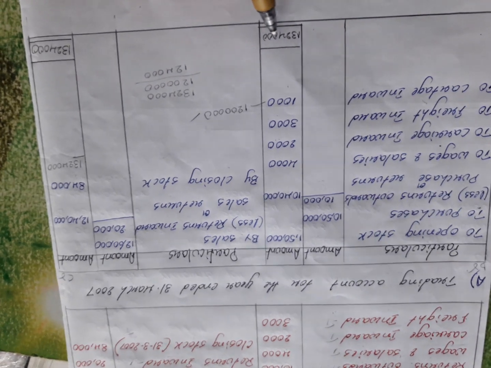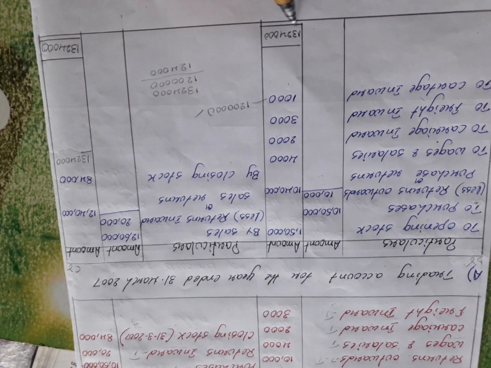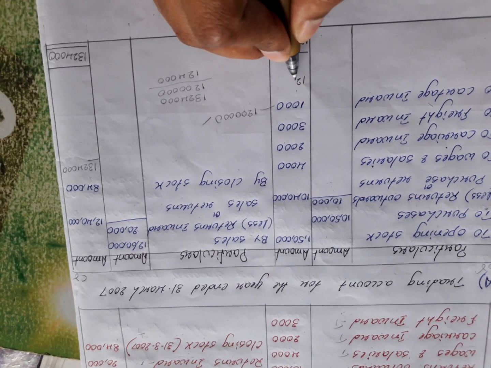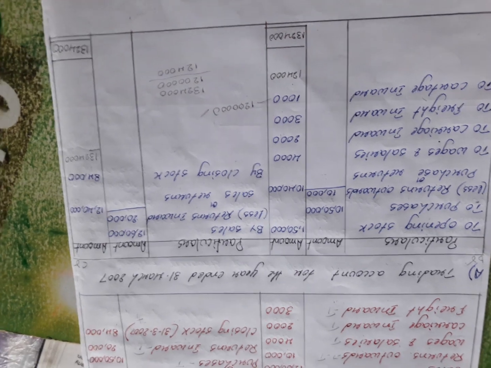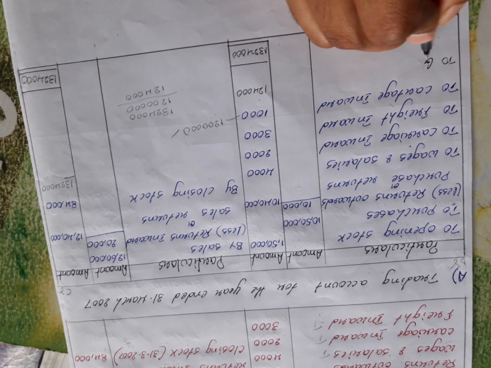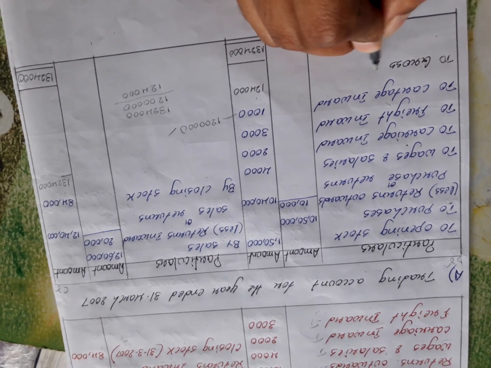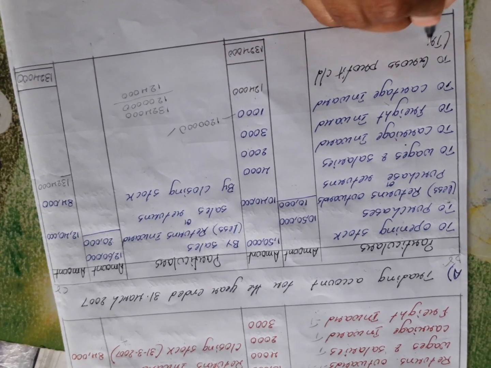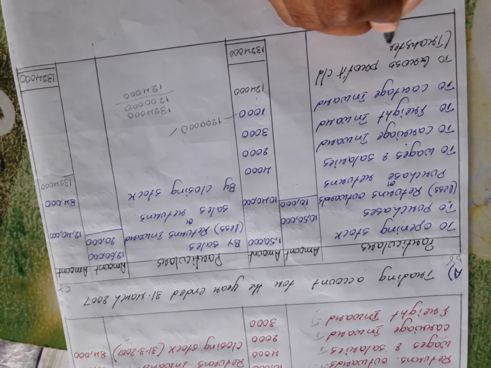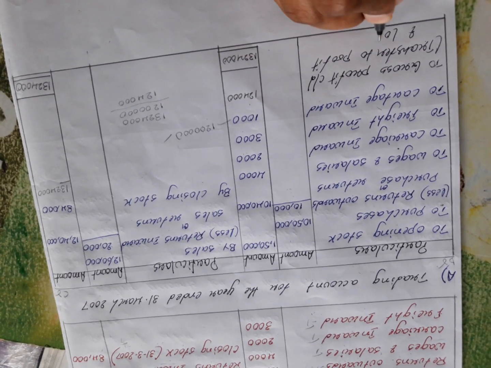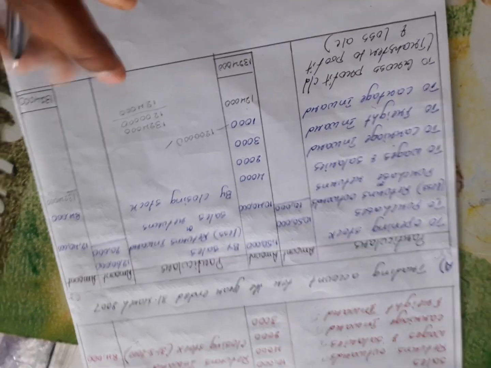So how much is the difference? From 13 lakhs 24,000 minus 12 lakhs, the difference I get is 1,24,000. This 1,24,000 is called To gross profit carried down, which is transferred to the profit and loss account. So this is how we will do the problem.